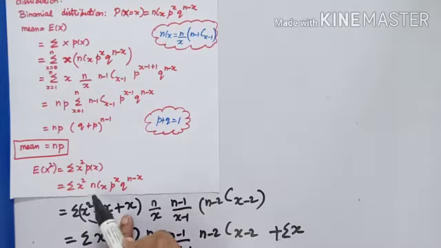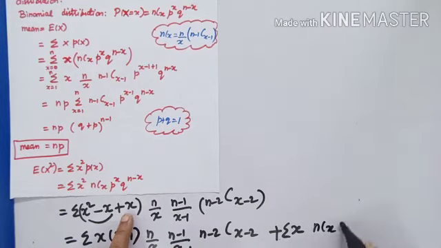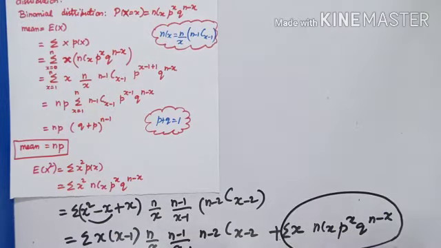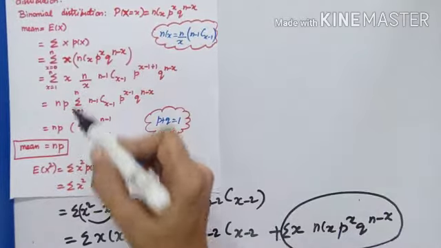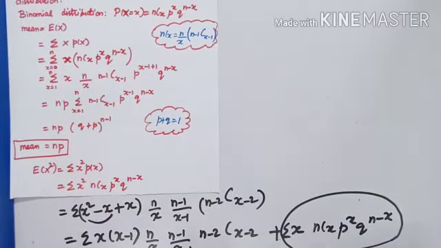With plus x, you write the original function itself. That is x into nCx p^x q^(n-x). This full thing, as I read from here, reduces to np. So this second idea gives rise to np.